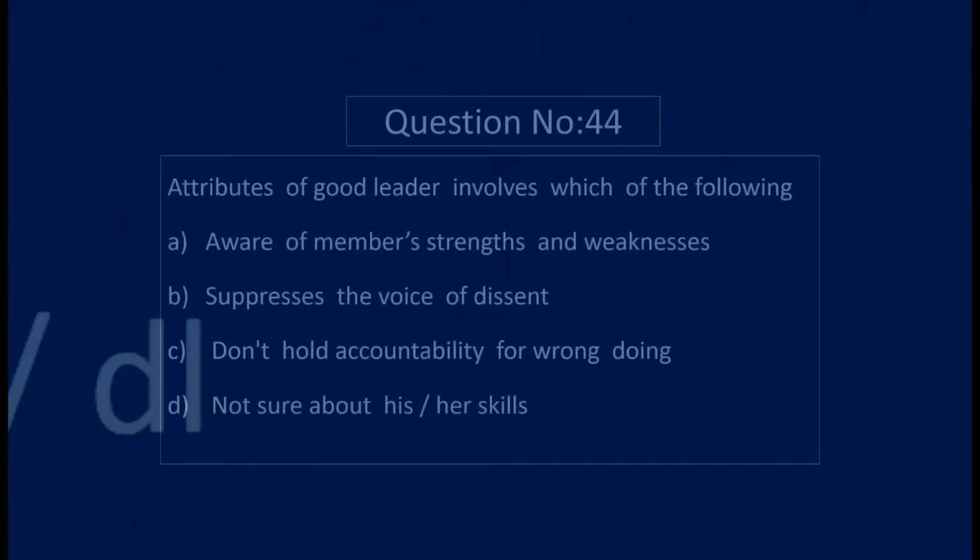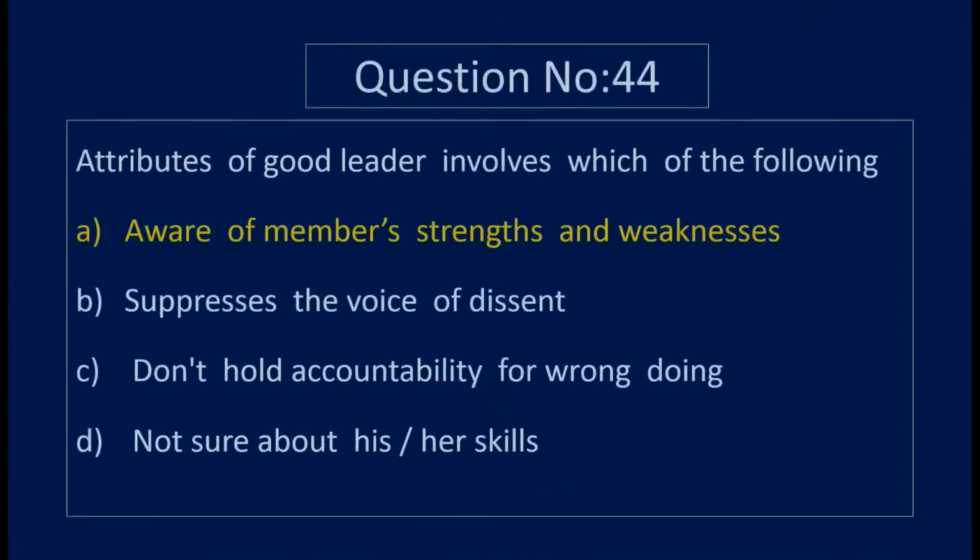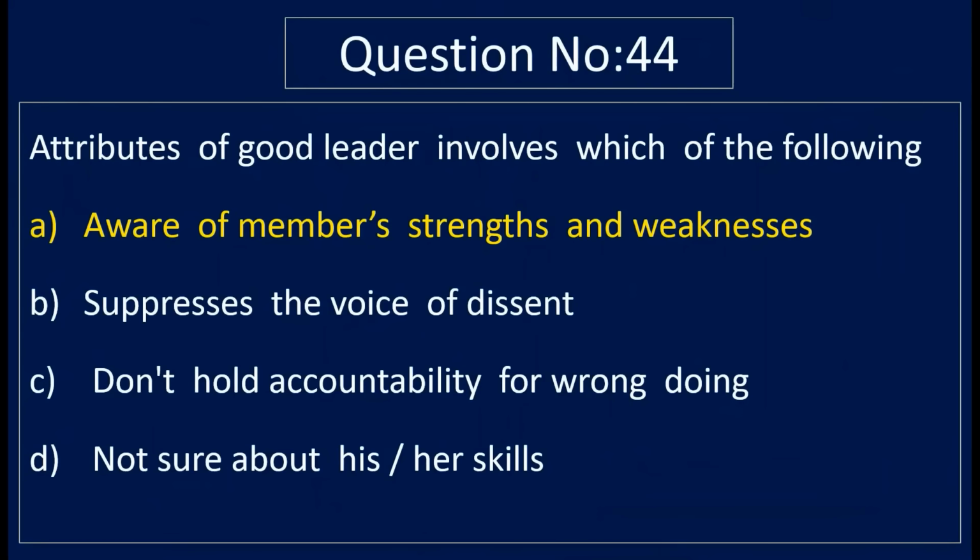Question number 44. Attributes of a good leader involves which of the following? Option A, aware of members' strength and weakness. Option B, suppresses the voice of dissent. Option C, do not hold accountability for wrongdoing. And option D, not sure about his or her skills. Correct answer is option A, aware of members' strength and weakness.